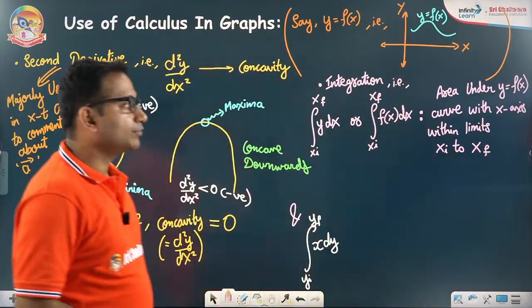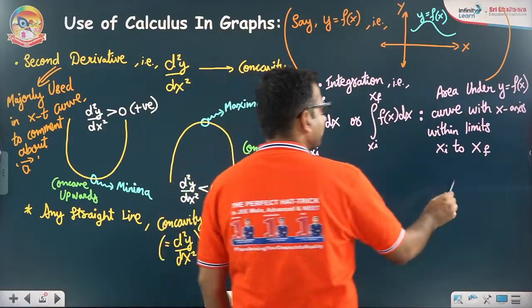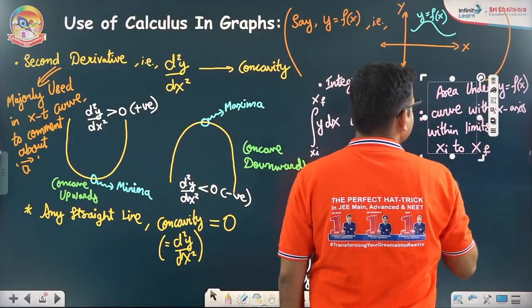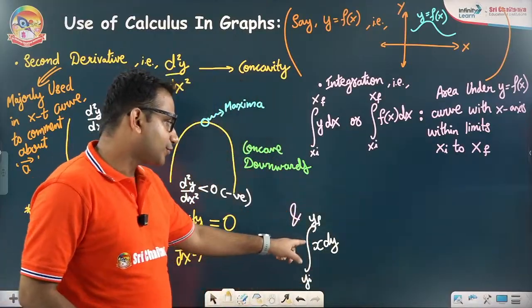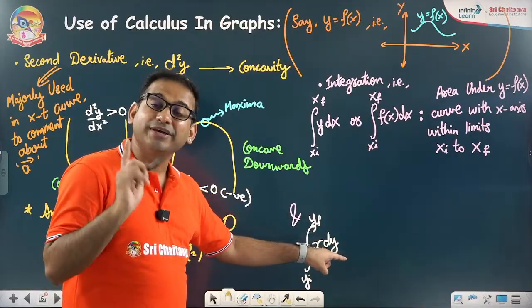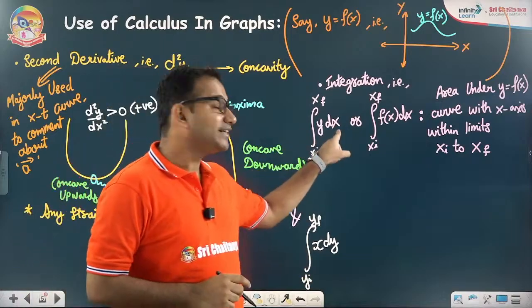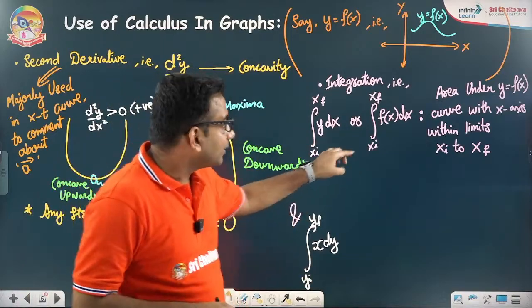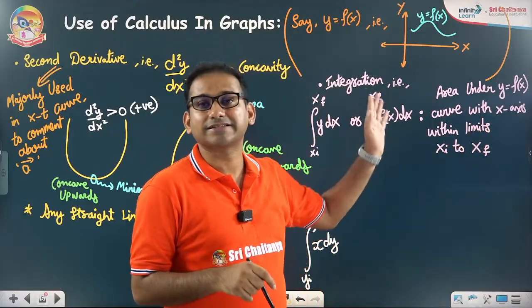Within limits xi to xf. This is the situation. So what I can say here is, this is the area under the curve. Similarly, if I try to write it as integration of x dy, now I am integrating with respect to y. So area will be enclosed with y-axis. Here I was integrating with respect to x. So area was enclosed with x-axis. And the limits are also from xi to xf.